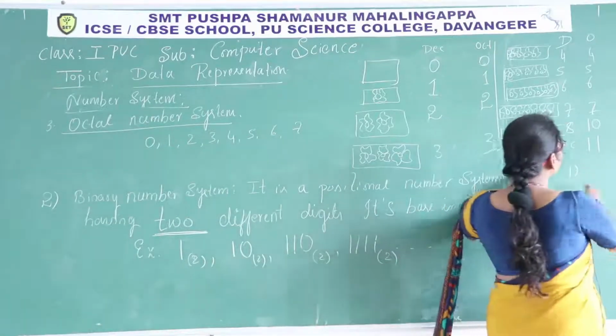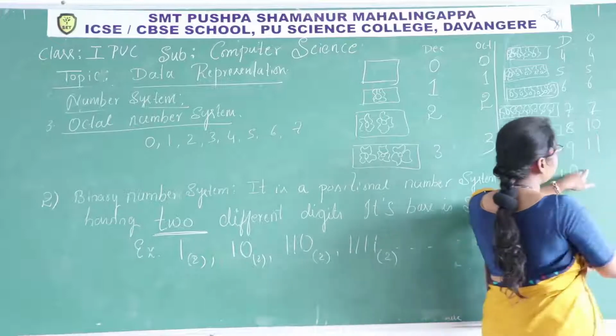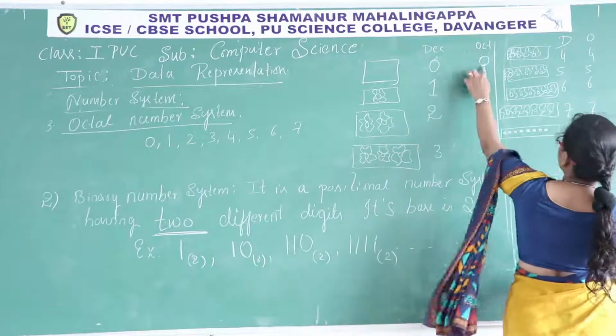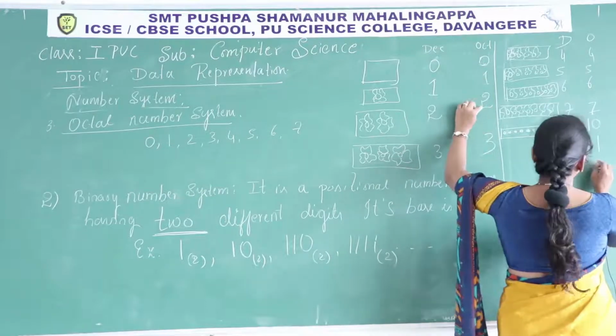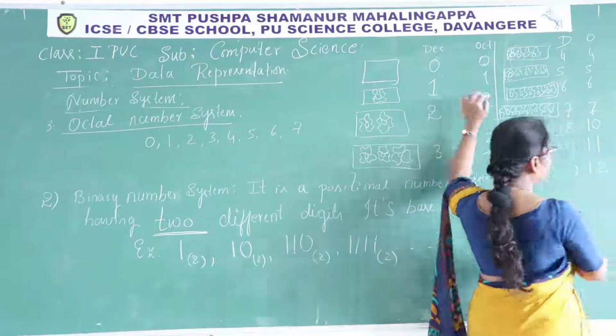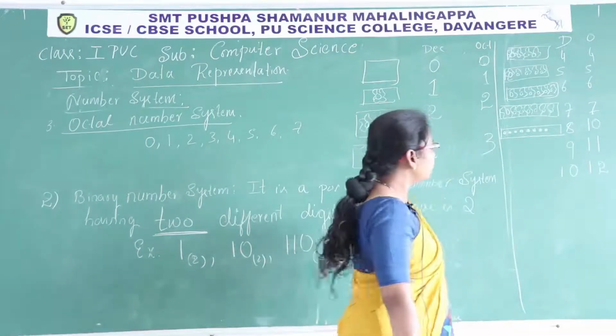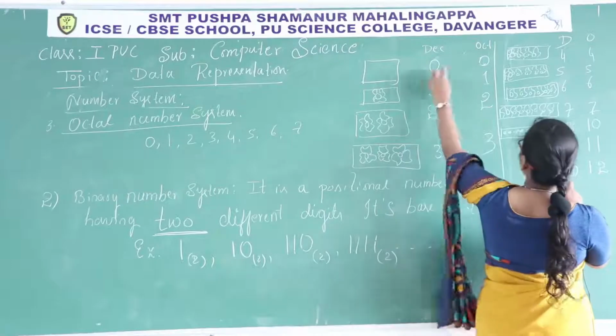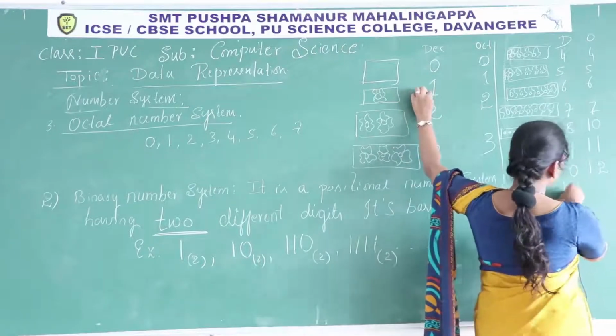Okay, here how to write 10 in octal number? See here, same pattern: 0, 1, I have written 0, 1, 2, and I have to write here preceded with 1. Next, 11: the same pattern, 1 preceded with 1.